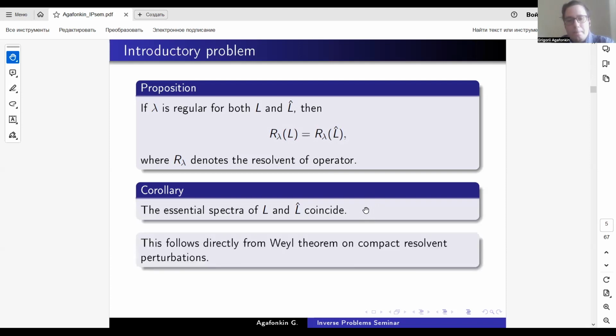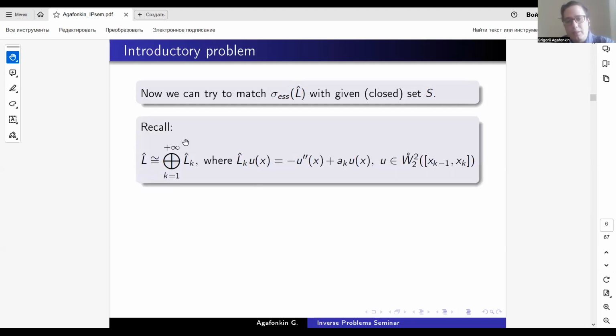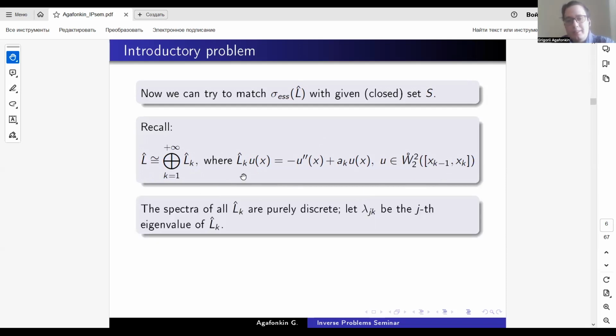So this follows directly from Weyl's theorem. And now we can try to match the essential spectrum of operator L hat with our set S. Therefore, the essential spectrum of operator L, the original operator, will also be S. We recall that our operator L hat is the direct sum of some operators acting on the finite segments of the real line, and all these operators have purely discrete spectrum.